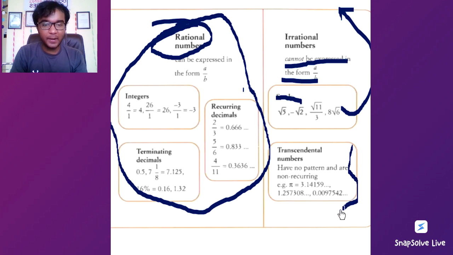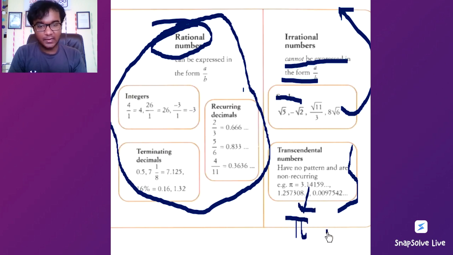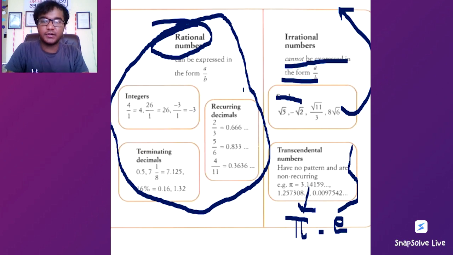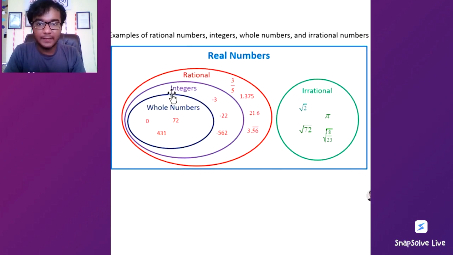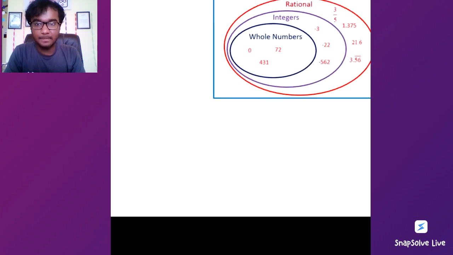And transcendental numbers have no pattern and repetition. One of the most important numbers which we know of is pi, and there is another number, the natural logarithm number e. So pi and e are two numbers which are transcendental, so these are examples of the same. Let me make it back to its size again.